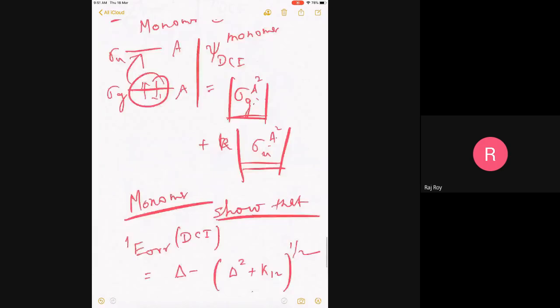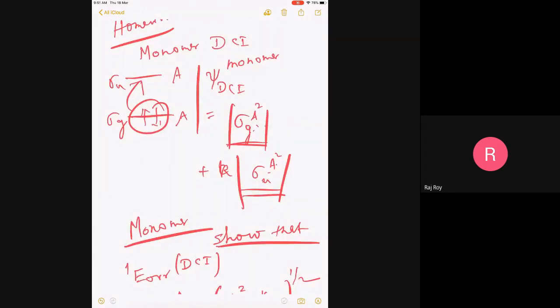Also note that for a singlet state, this is not only DCI, this is exact. Because there is no single excitation, singlet sigma G, this is exact. Because if I do an excitation of one electron from G to U, that will go to a different symmetry. I can make a singlet state, but it will become U symmetry. I hope all of you have learned group theory. So if you excite from G to U, one of the electrons will be in G, one of the electrons will be U, so it will become a U symmetry. So if I want only a singlet sigma G of the hydrogen molecule, this is actually exact.